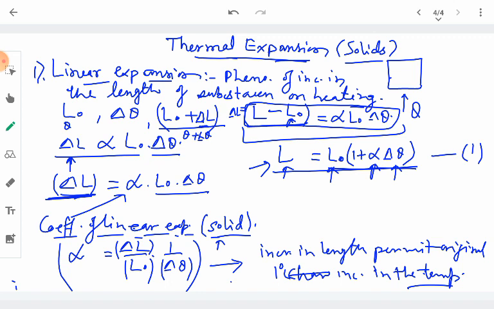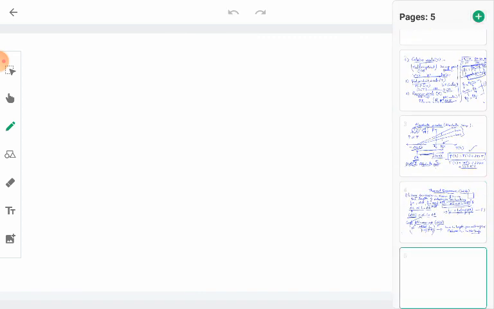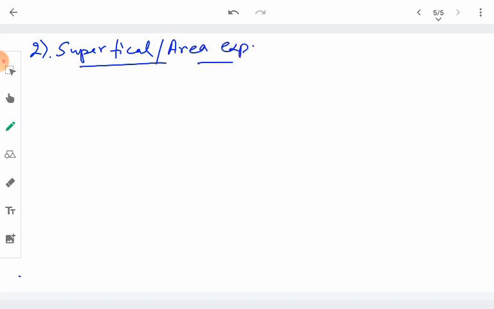So this is called the linear expansion. Similarly, on heating, a change in surface area may take place, which is called area expansion or superficial expansion. Whenever a substance is heated, an increase in its area takes place, or we can say an increase in its surface area, and this phenomenon is called superficial or area expansion.